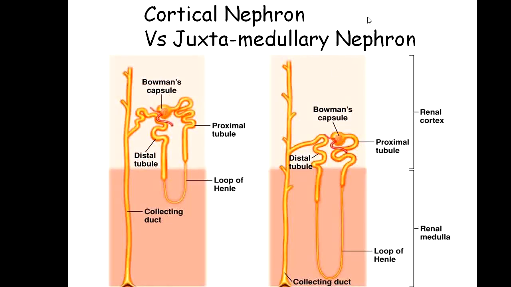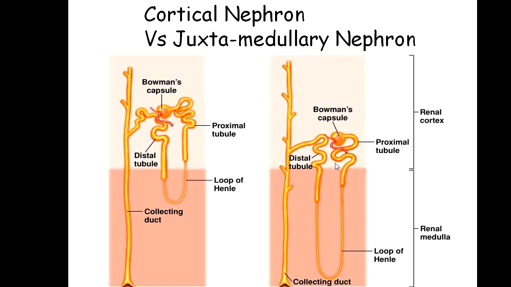The second terminology is cortical nephron versus juxta-medullary nephron. The cortical nephrons, as the name indicates, are those nephrons which are located in the cortex region of the kidney, while the juxta-medullary nephrons are those nephrons which are majorly located in the medulla region of the kidney. These are called juxta-medullary nephrons because juxta means junction, junction of the medulla.